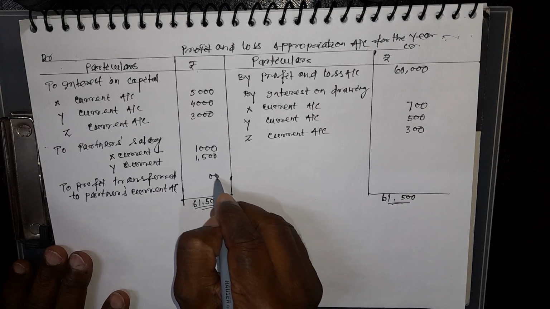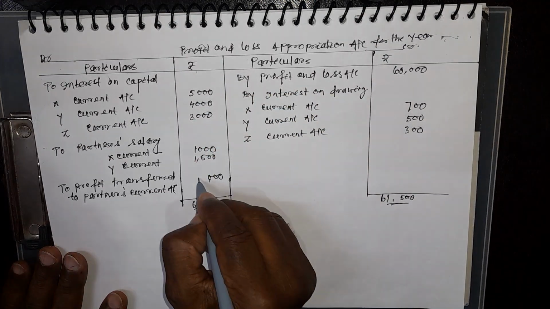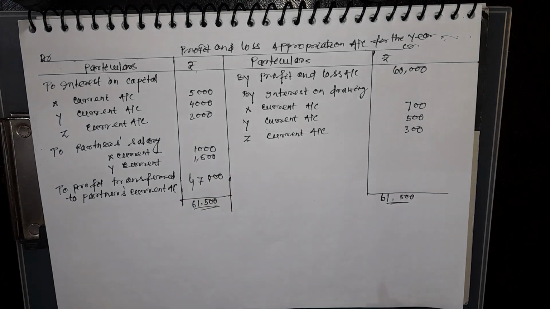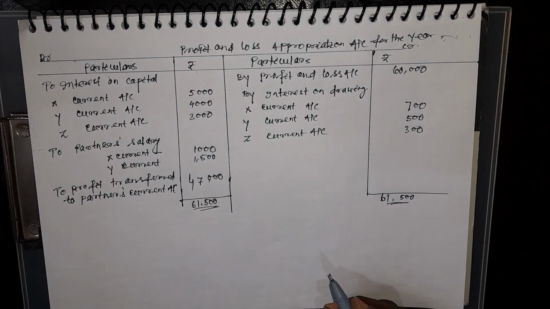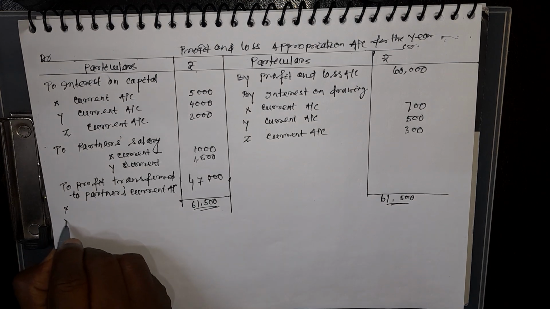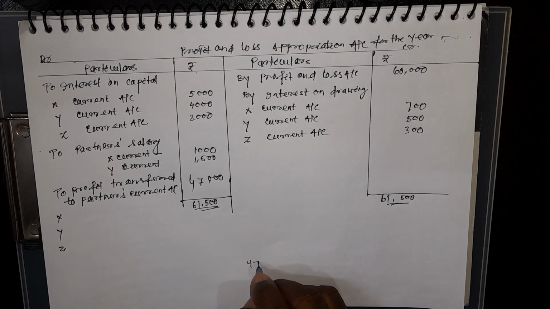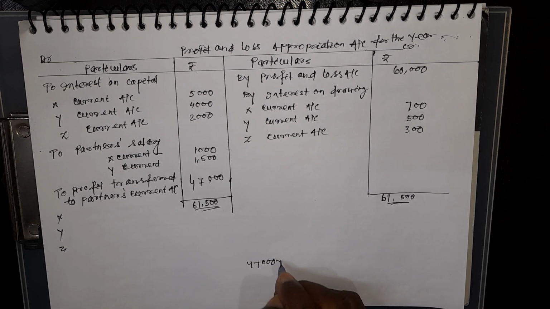So the balancing figure is 47,000. This is the divisible profit. This profit should be shared between X, Y and Z. So out of 47,000, what is the share? What is the profit sharing ratio? 3:1:1. So 3/5.